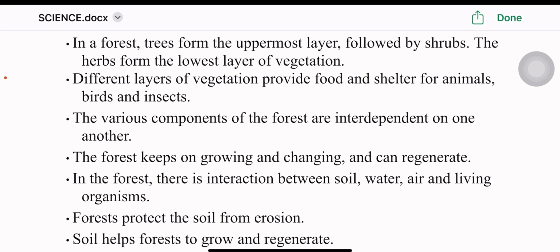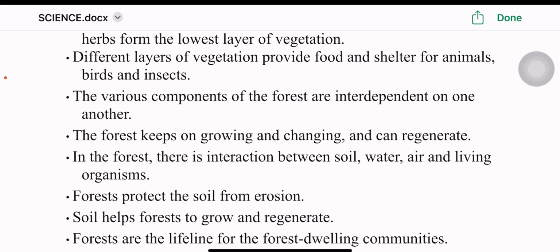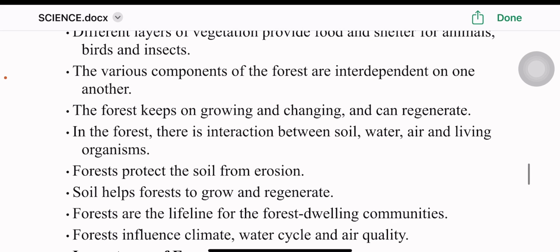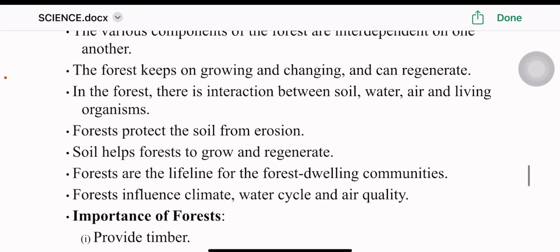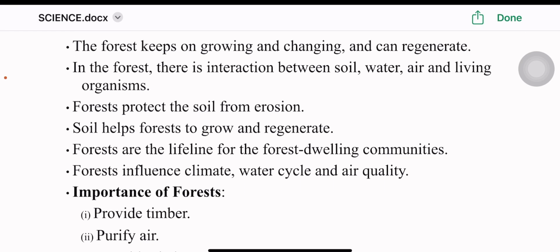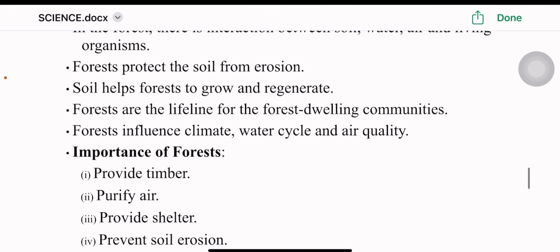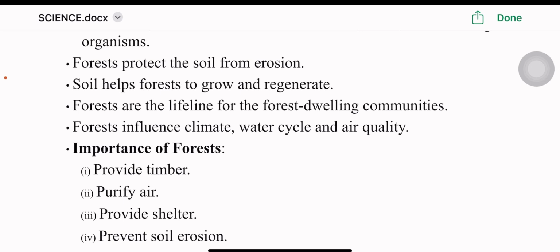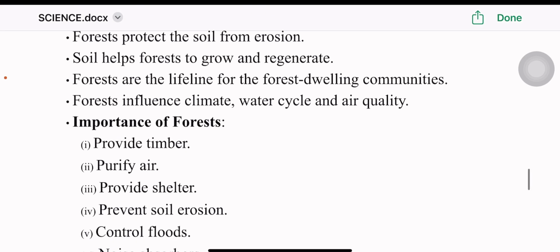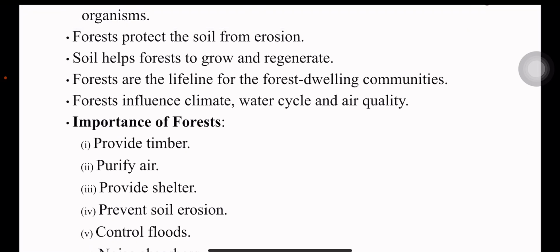The various components of the forest are interdependent on one another. The forest keeps on growing and changing and can regenerate. In the forest, there is interaction between soil, water, air, and living organisms. Forests protect the soil from erosion. Soil helps forests to grow and regenerate. Forests are the lifeline for the forest dwelling communities. Forests influence climate, water cycle, and air quality.